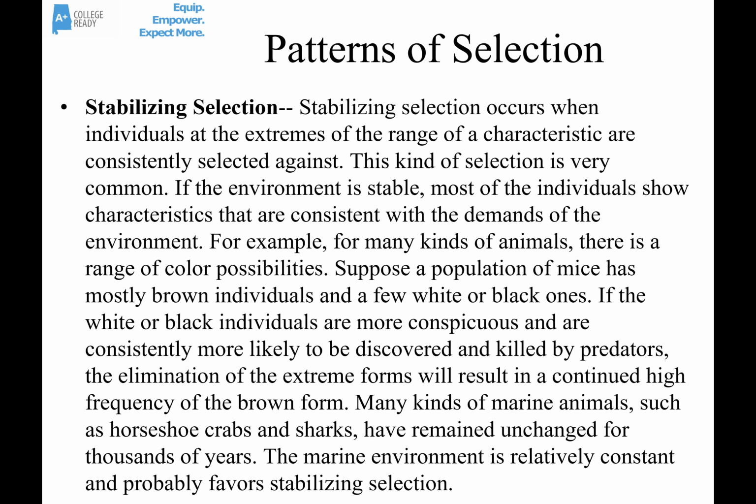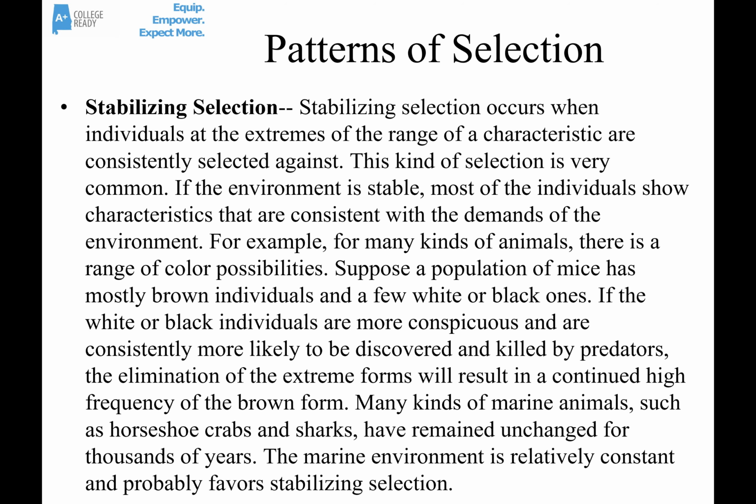So let's take a minute and talk about some patterns of selection. And we'll first talk about what's called stabilizing selection. This occurs when individuals at the extremes of a range of a characteristic are consistently selected against. Let's talk about the birth weight of babies before modern medicine. If a baby was really, really small, it was probably kind of sickly and might have died of some kind of infection or just lack of development.